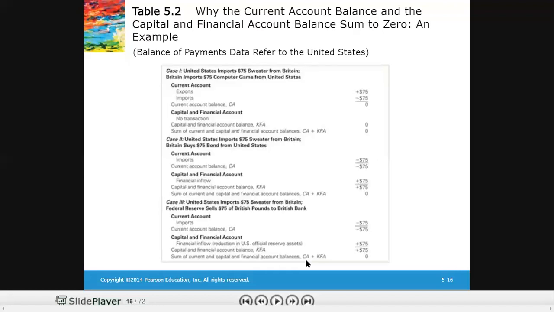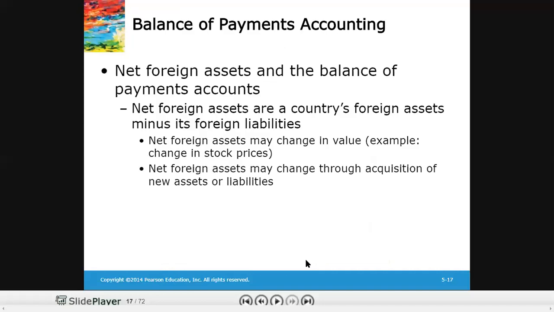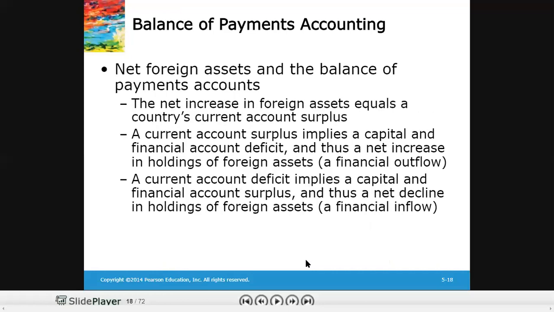So we had a discussion on a table, right? We already talked about it, so I'm not going to repeat it. We talked about it in the beginning of the lecture. We also talked about net foreign assets and balance of payments.